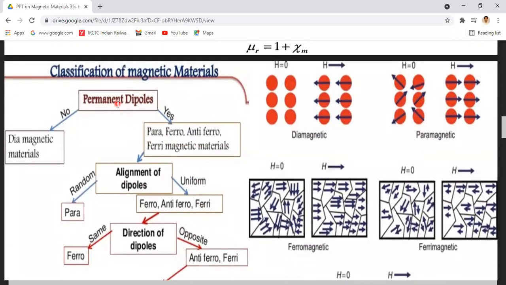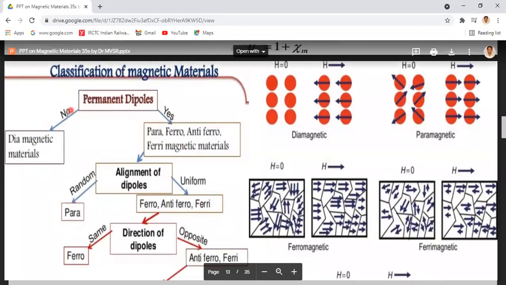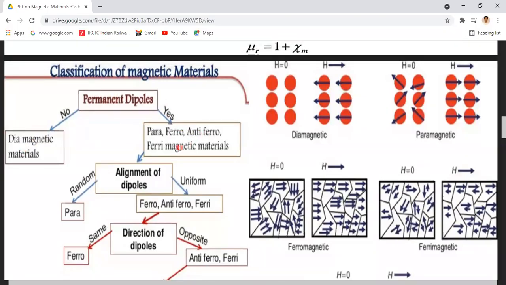Those materials not having permanent magnetic dipoles are known as diamagnetic materials.